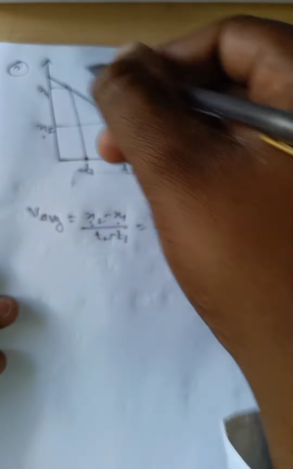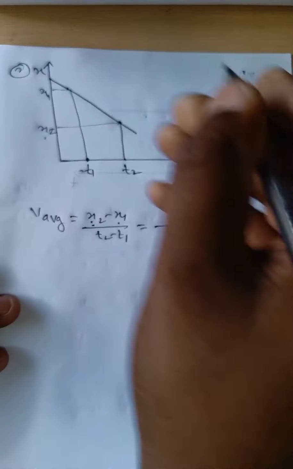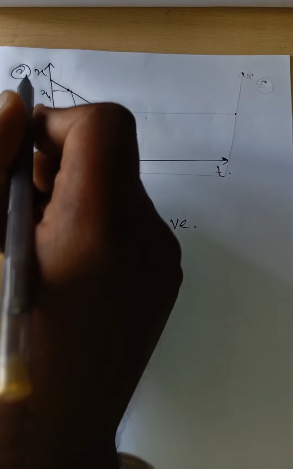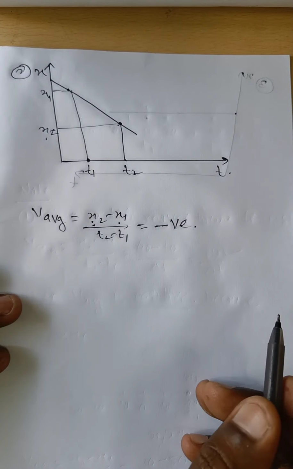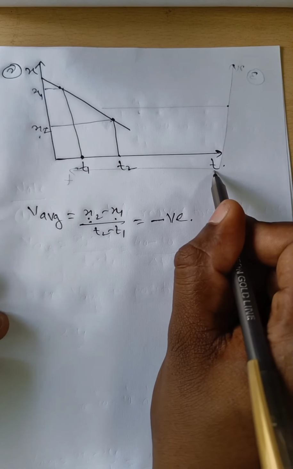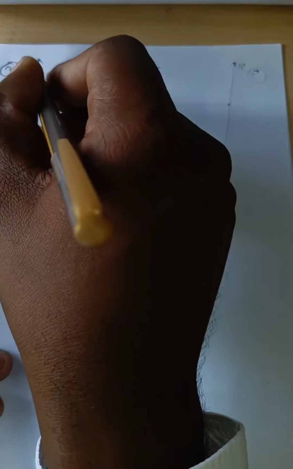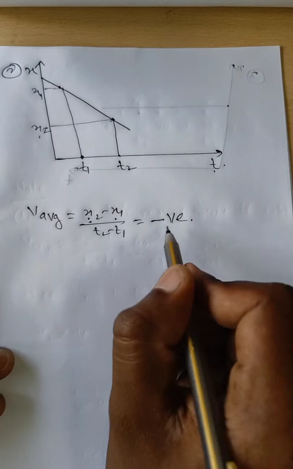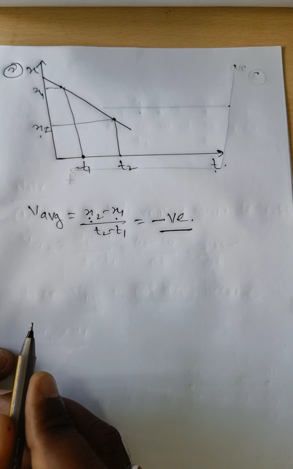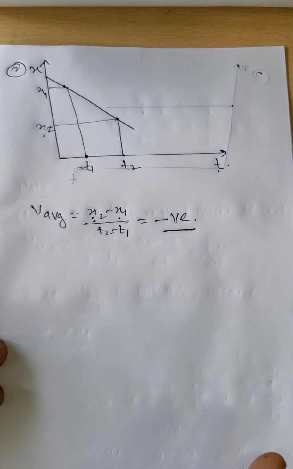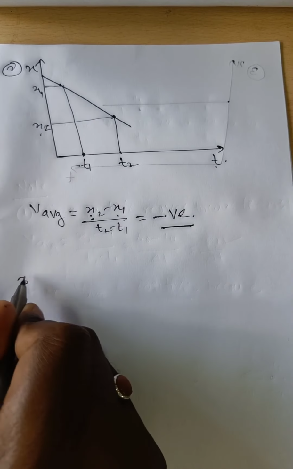Means if in the x-t graph, this is x and this is the time, along the y-axis we take position and along the x-axis we take time, and the graph is looking like that, in that case the average velocity is negative. Okay, and now the third kind.